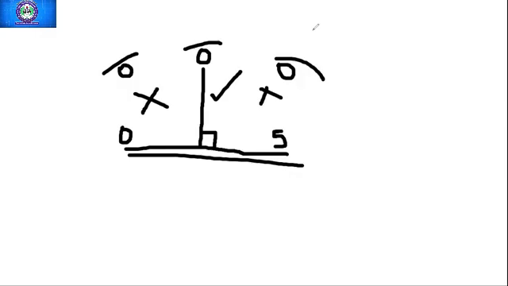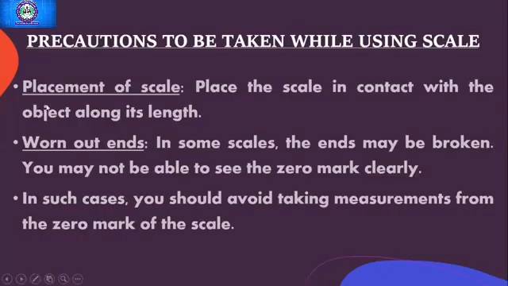Now let us come back to the PPT presentation. The first point says placement of scale, which is to place the scale in contact with the object along its length. Then there are worn out ends. In some scales the ends may be broken. You may not be able to see the zero mark clearly. In such cases you should avoid taking measurements from the zero mark of the scale.